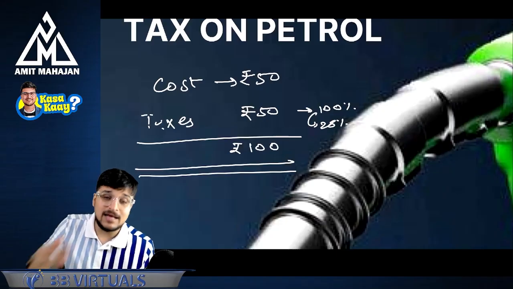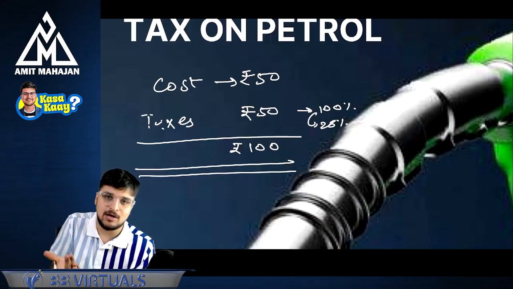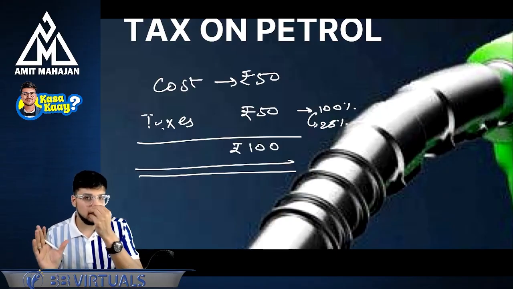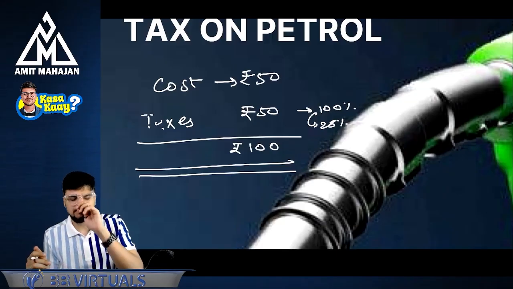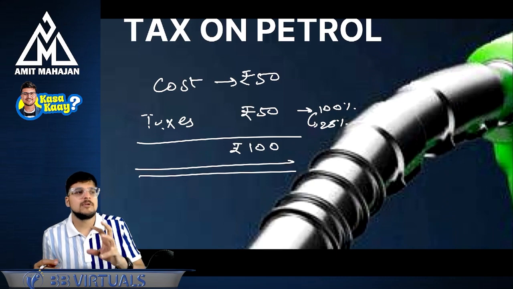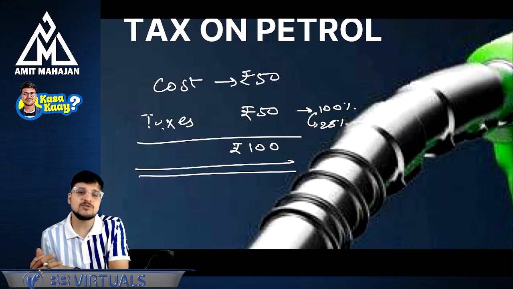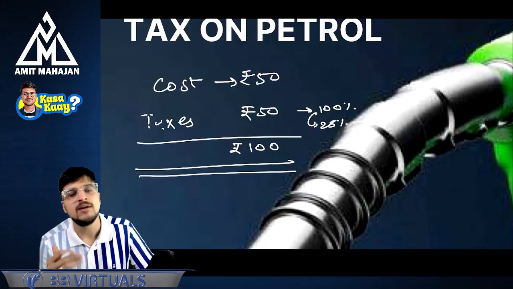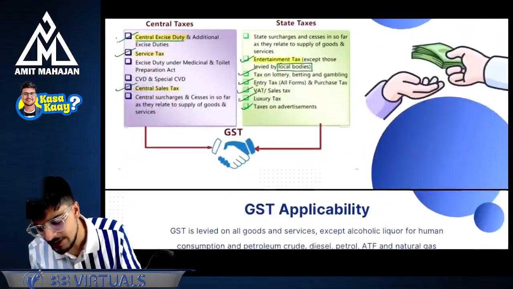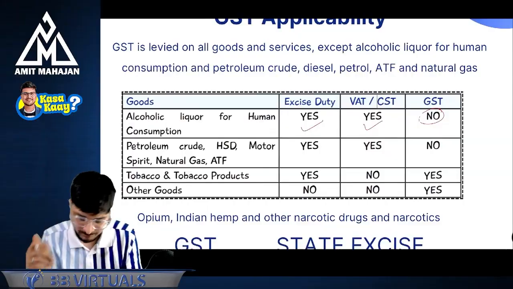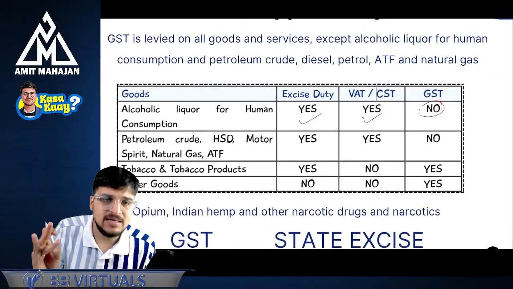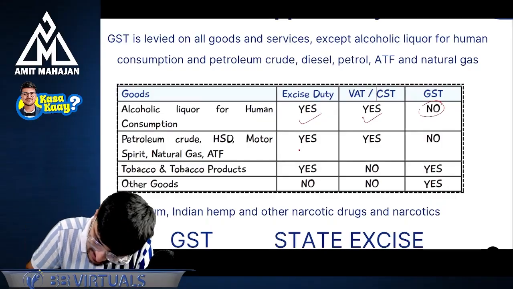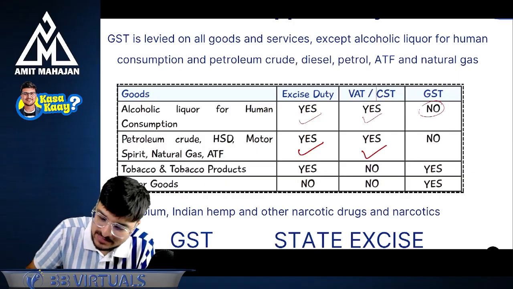Are you understanding? There are many state governments which want to charge GST now, but there are many state governments which are saying, no, we want to take the revenue of this petrol. Some state governments are saying GST should be charged, and some are saying it should not be charged. So there has to be some kind of unity so that GST will be charged on petrol. If we come here and see petroleum crude, high speed diesel, motor spirit, natural gas, and aviation turbine fuel, whether excise duty will be applicable? Yes, excise duty is applicable. Whether VAT is applicable? Yes, but what is not charged?